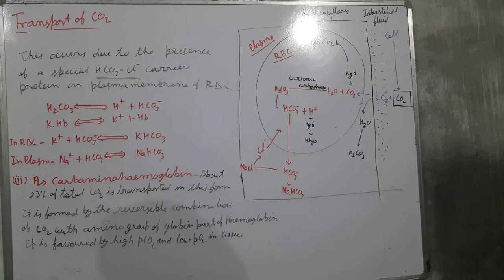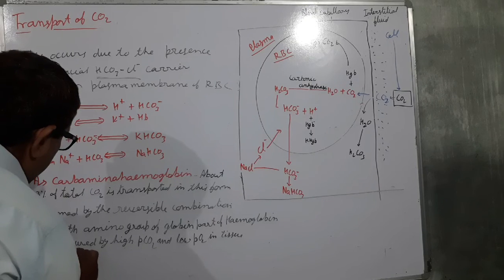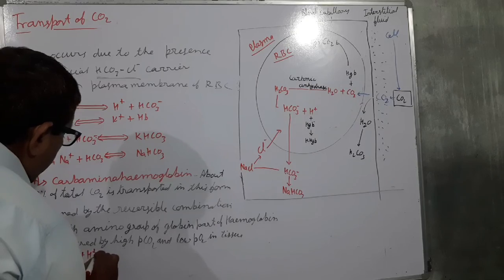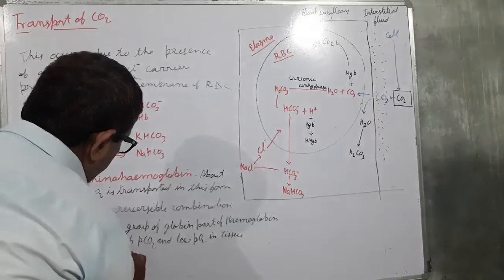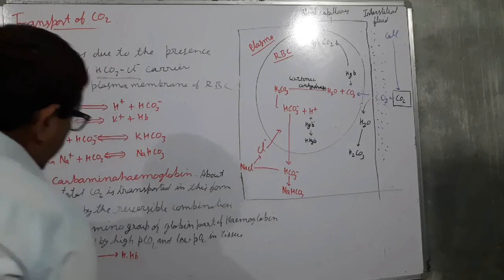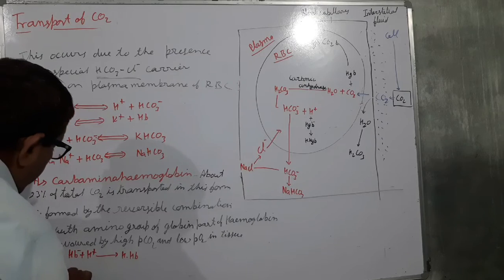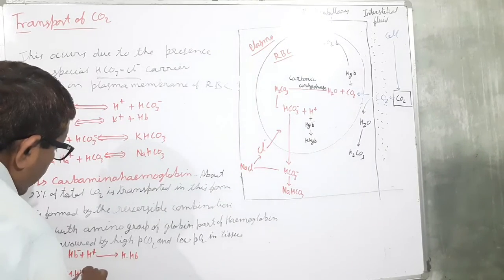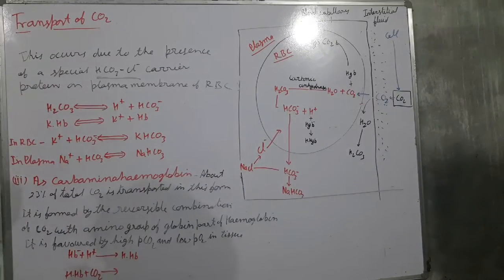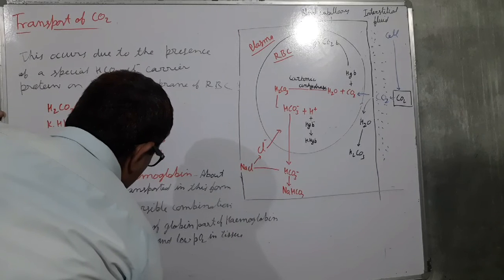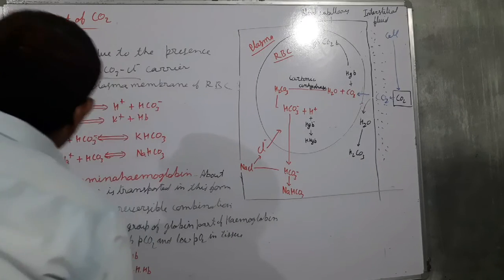So here hemoglobin plus H+ forms HHb, and this HHb plus carbon dioxide CO2 forms HHbCO2. This is the carbaminohemoglobin.